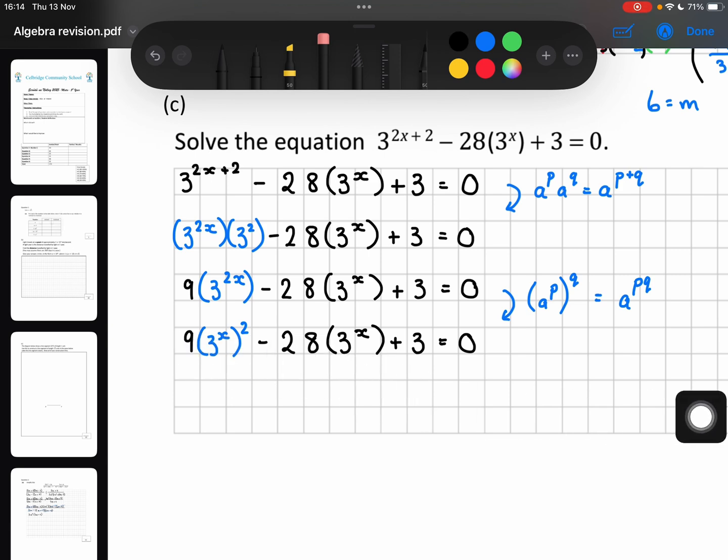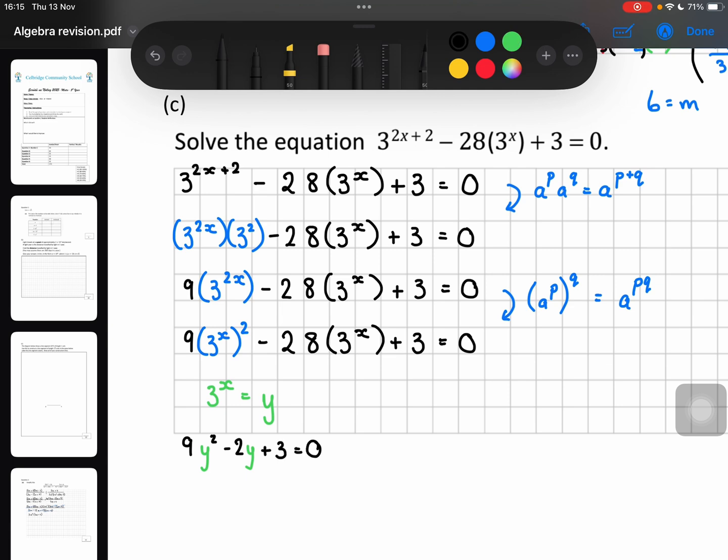Everywhere there's a 3 to the power of x, if I put in something like y, then what I have here is 9y squared minus 28y plus 3 is equal to 0.